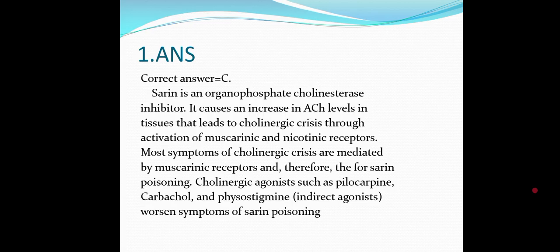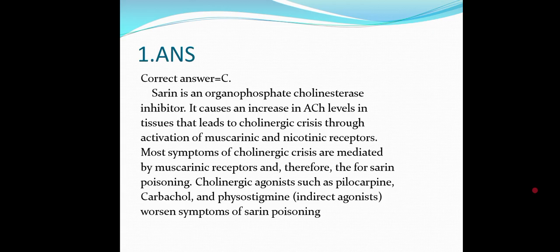So, simply organophosphorus poisoning. It causes an increase in acetylcholine levels in tissues that leads to cholinergic crisis through activation of muscarinic and nicotinic receptors.